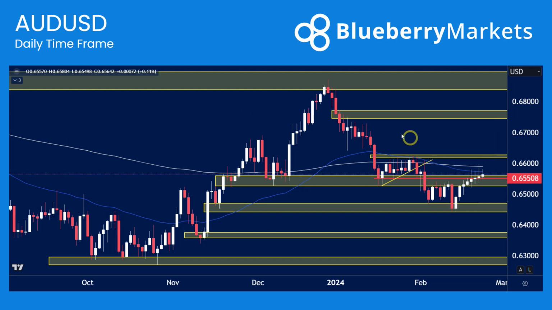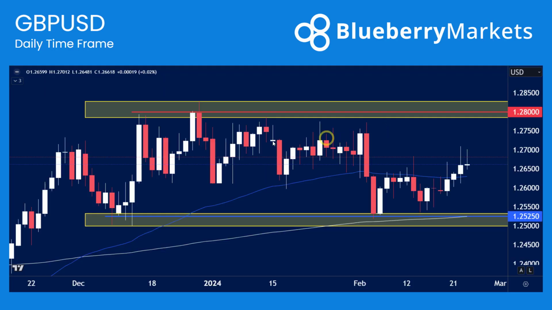We could probably target the Australian dollar against those weaker currencies going into this week. Maybe Aussie CAD could be something to take into consideration. Going on to cable then, highlighting cable because we're in a trading range. The trading range is really easy to pick out at the moment between that 1.28 area and 1.2525. We're in the middle of that range at the moment, so this is a bit of a do nothing area for me at the minute.